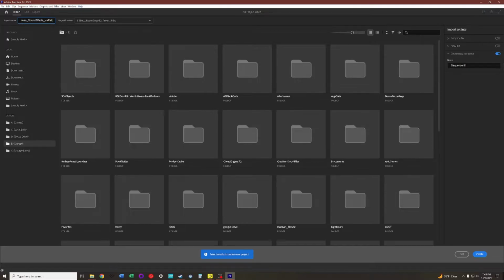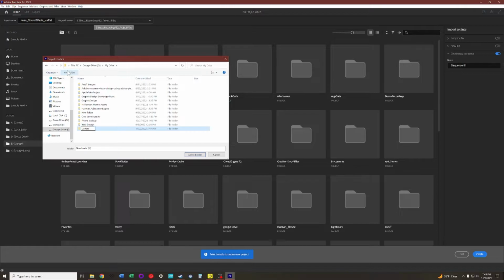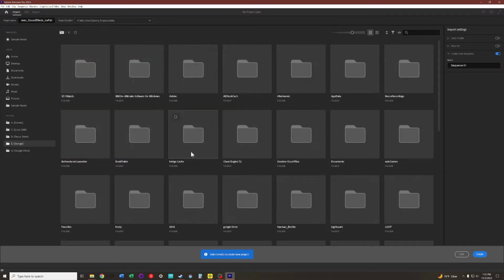Pretty simple. Project location is the next thing that you need to worry about. You're going to want to click choose location. From here, you need to make sure to select the Google Drive location on your file explorer. So click on Google Drive, go to My Drive. I strongly recommend creating a new folder for this class. So new folder for general employability. There we go. And inside of that new folder for general employability, we can hit select folder.